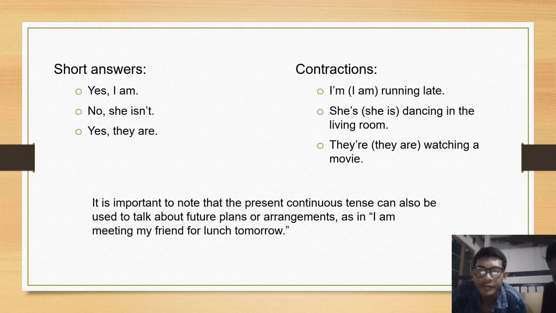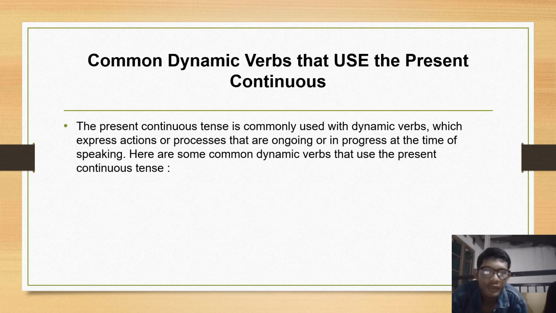Contraction. I'm running late. She's dancing in the living room. They're watching a movie. It is important to note that the present continuous tense can also be used to talk about future plans or arrangements, as in, I am meeting my friend for lunch tomorrow.